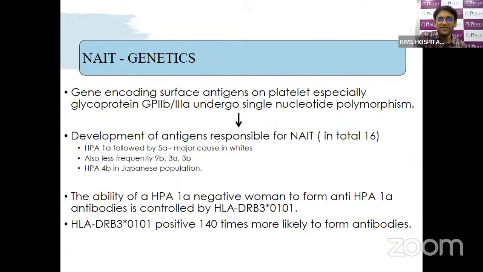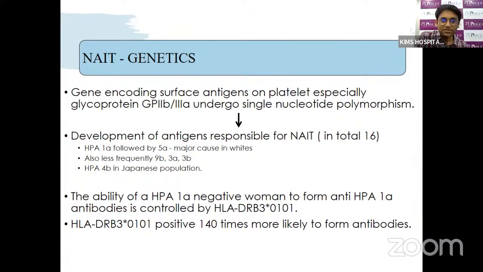So coming to genetics, the genes encoding the surface antigens on the platelet, especially glycoprotein 2B and 3A, undergo single nucleotide polymorphism. These single nucleotide polymorphisms lead to the development of the antigen responsible for NATE. The most common is human platelet antigen 1A, followed by 5A, which are the major causes in whites. Sometimes we even see human platelet antigen 9B, 3A and 3B. In Asian ethnicities, especially the Japanese population, human platelet antigen 4B also plays an important role.